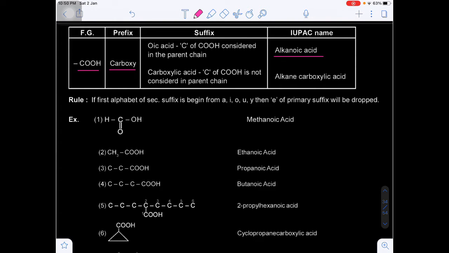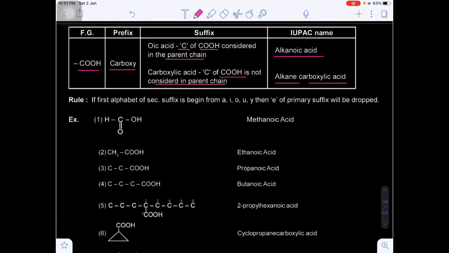Now, if the carboxylic group carbon is considered in the parent chain, we can use alkanoic acid. If it is not included, that means the carbon of the carboxylic group is excluded from the parent chain, we can use alkane carboxylic acid.